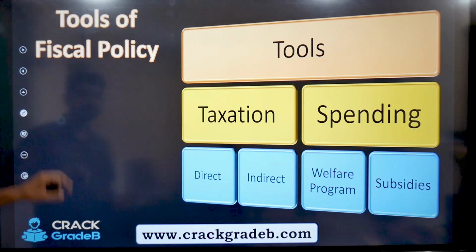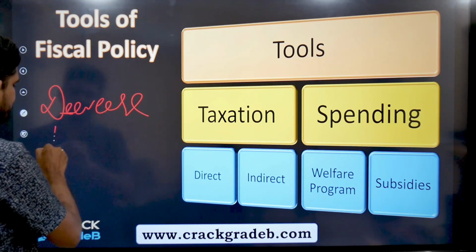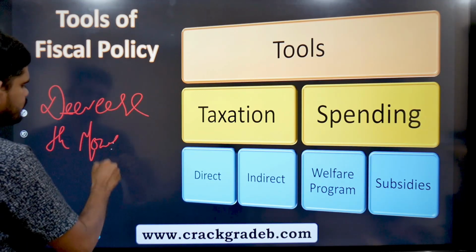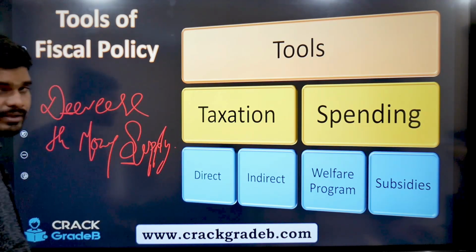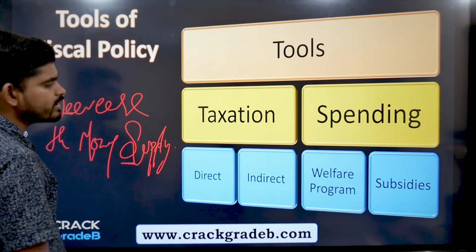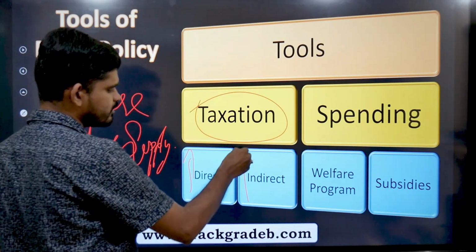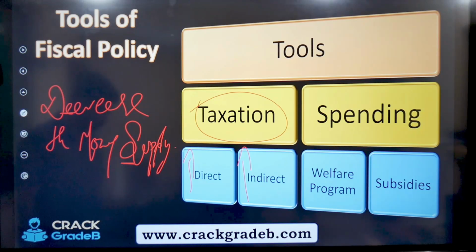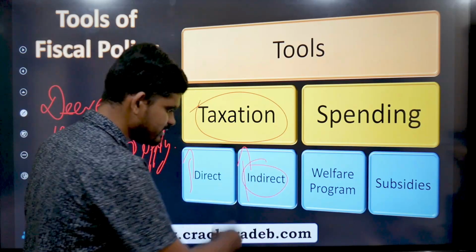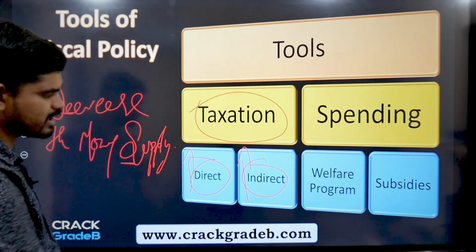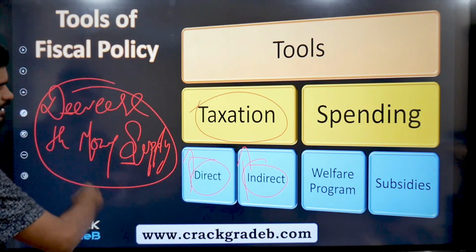Now let's see the opposite one. Now what if they want to decrease the money supply? Don't get confused. In the last one I wrote liquidity and here I am writing money supply. Both mean the same, right? So what they should do with the taxation? If they want to decrease the money supply, they should increase the direct tax, they should increase the indirect tax, so that you will have to spend more money in buying goods and services, in giving direct taxes to the government. Less money in the hands of people means the government is decreasing the money supply.